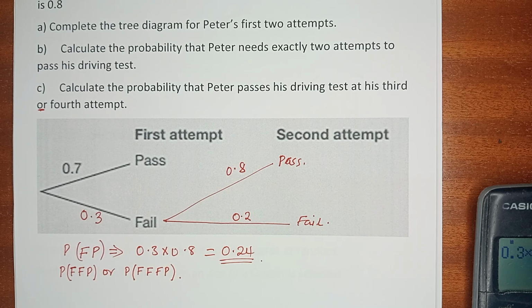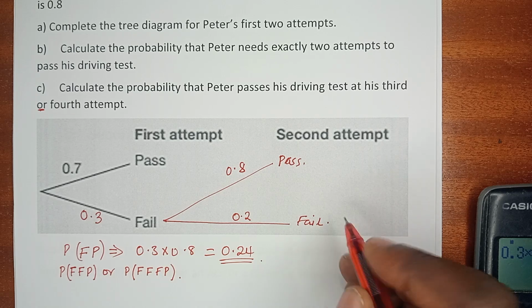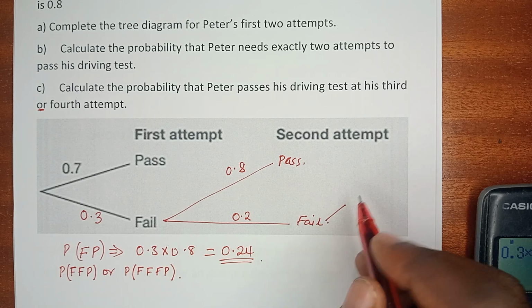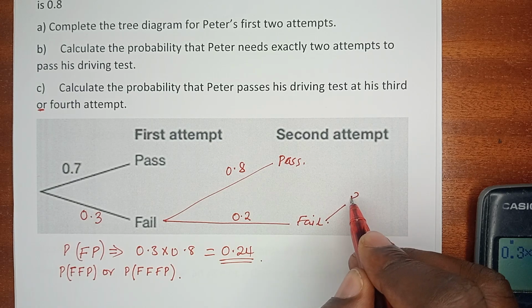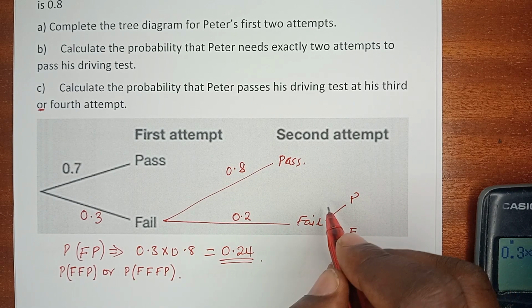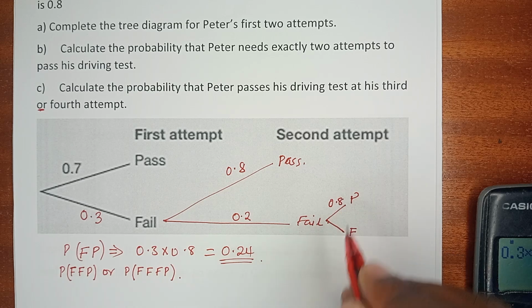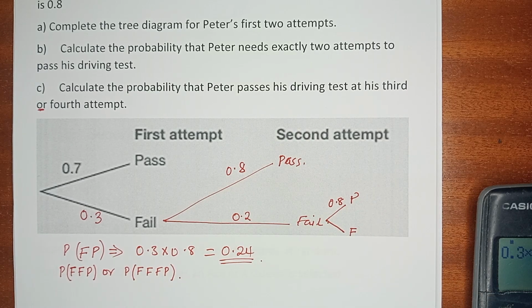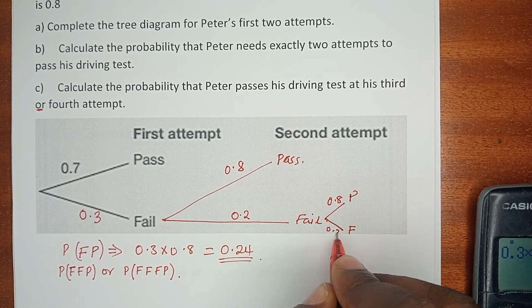Now, we are told that if he fails the first attempt, the probability that he passes the next attempt is 0.8. So even here, if he fails, he can continue with the third attempt, and this time he can pass, or he can fail. The passing probability remains 0.8, and the failing probability remains 0.2.